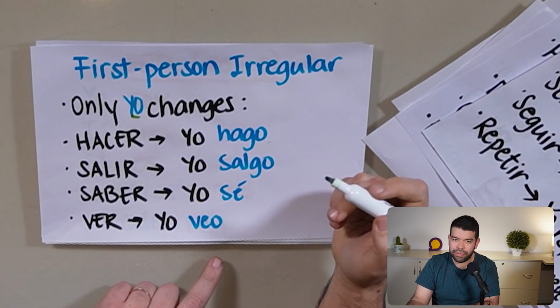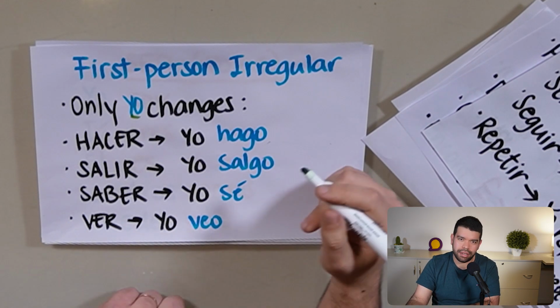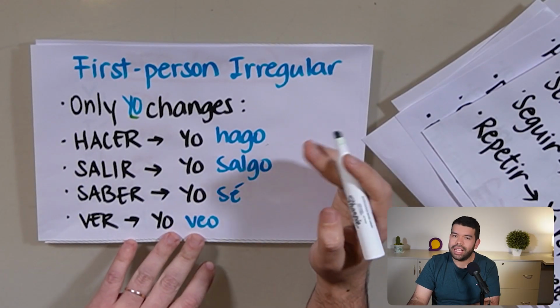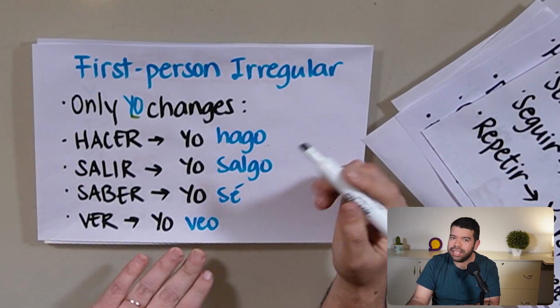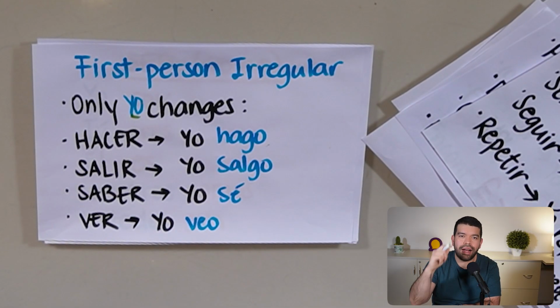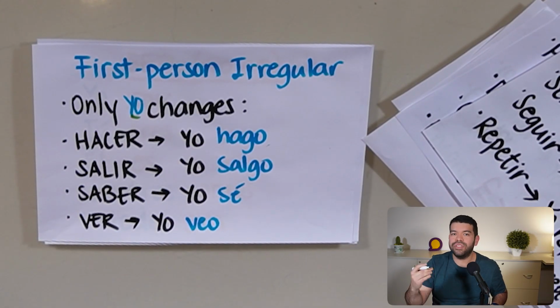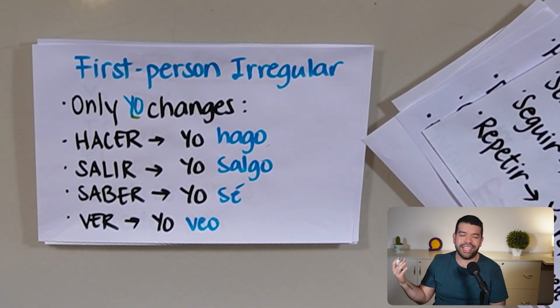No, it's yo hago. See? Yo hago. Beautiful. The rest doesn't have to change, just the ending. So it's something like this. Tú haces, él hace, nosotros hacemos, ustedes hacen, but yo hago. And in this case, there's no formula. You just have to learn and I guess memorize this change.